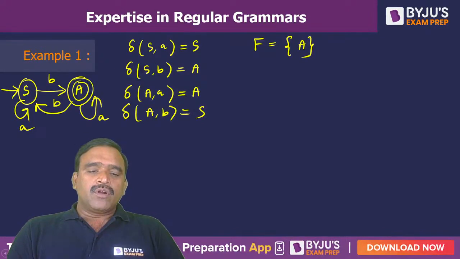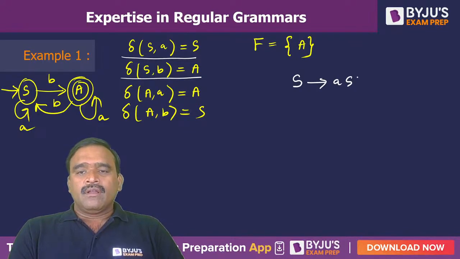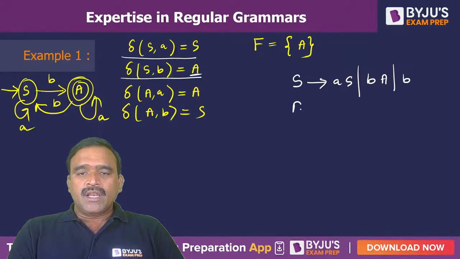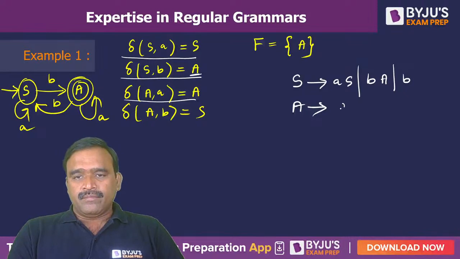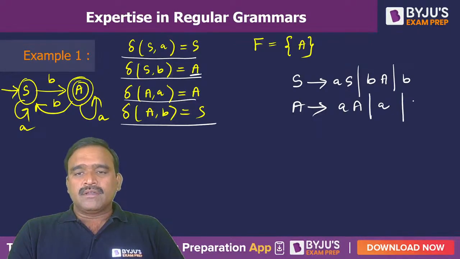Then the equivalent production rules we can define like this. All of you listen. S to aS, that means S to aS we can write, or S to bA. S to aS or bA. As A is a final, or b will come. And similarly A productions, hope you are following. A to aA. As A is a final, small a also will come. And A to bS. So that means S is not a final, b will not come.